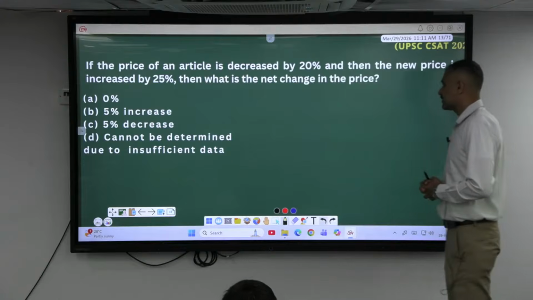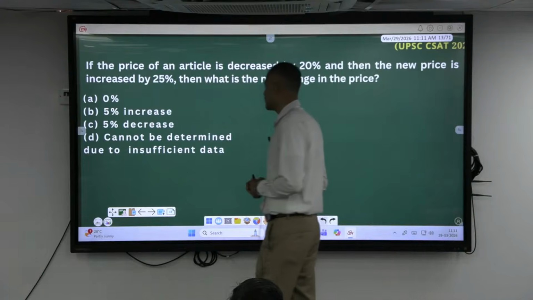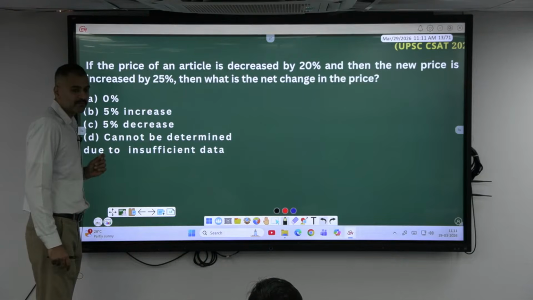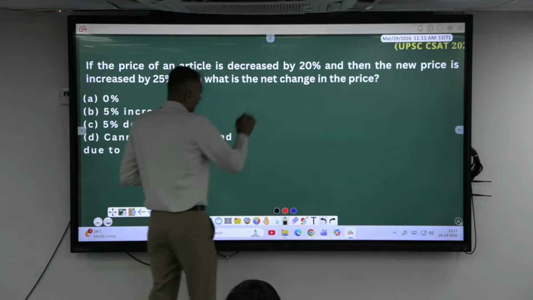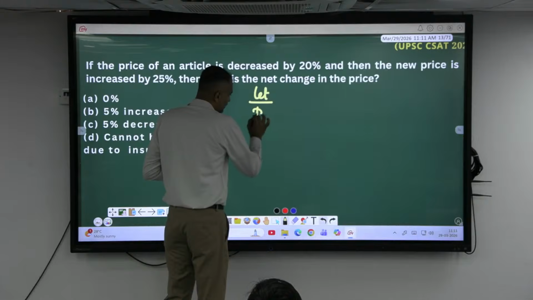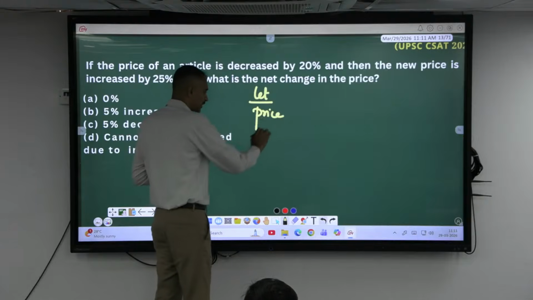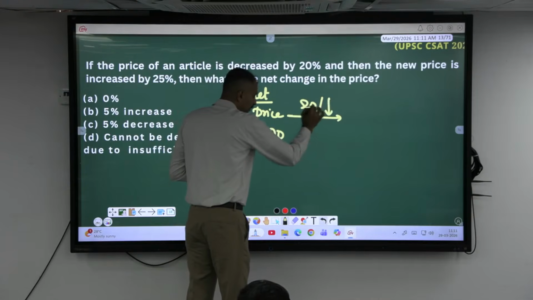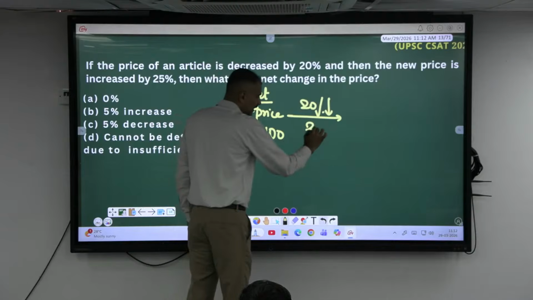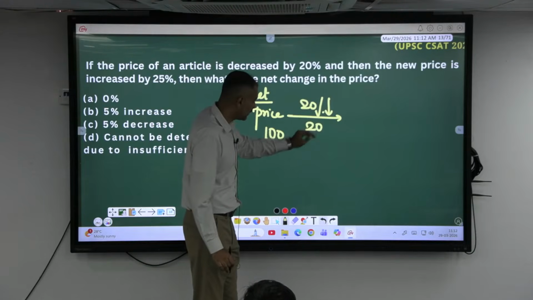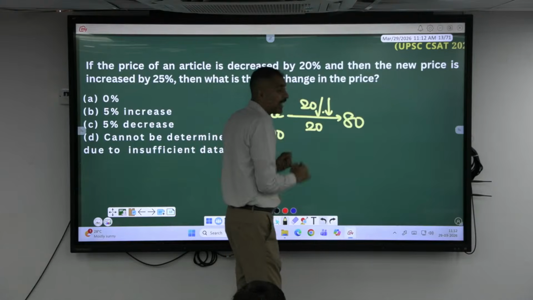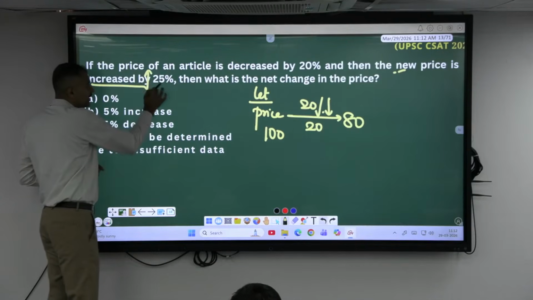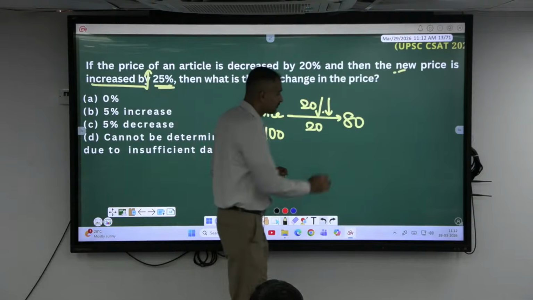See, in most of these cases, we can start the story from assuming 100, right? If the price of an article is decreased by 20% and then the new price is increased by 25%. Let the starting price, what should I assume? 100. This got decreased by, what is 20% of 100? 20, that's easy, right? If you reduce it by 20, it becomes how much? 80. Afterwards, the new price is increased by 25%. This is the new price.